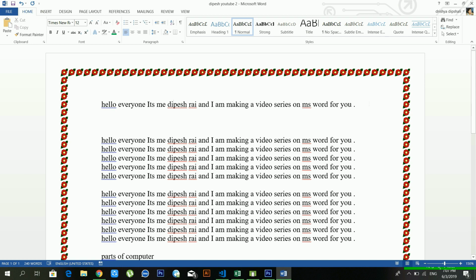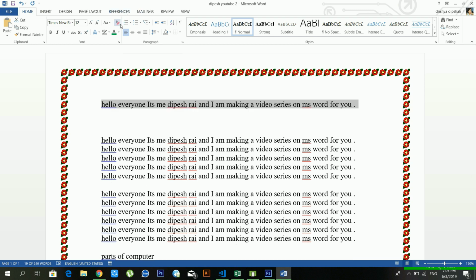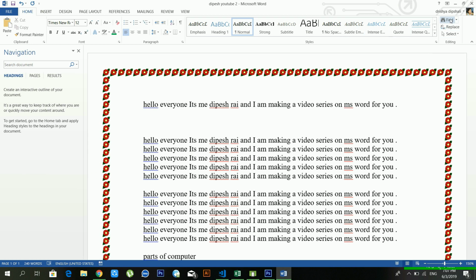And if you increase and decrease the size, and if you want to make this text like before, in that case you can use clear formatting. See, before also it was like this, right? And another option is find.